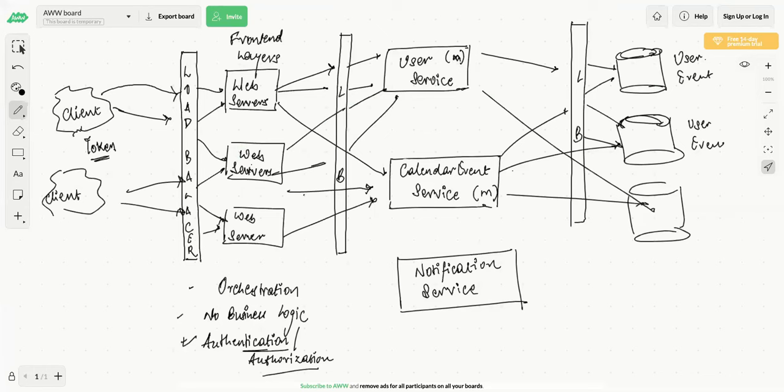And you should have the user ID who is creating the correct event. So basically this will become your authentication check. So authenticating is if the user is a genuine user or not, correct? If it is a genuine user, then you allow them to create an event. Now what will you do? You will call the calendar invite service and you will pass the list of user IDs, correct? And you will create an event for all those users here.